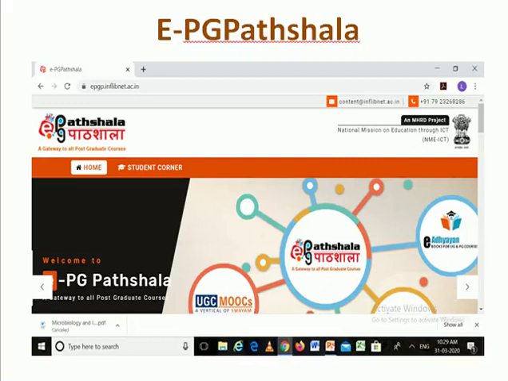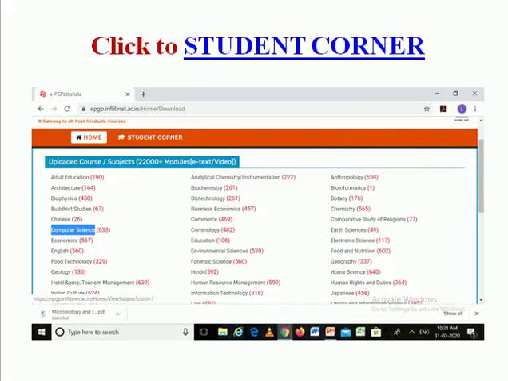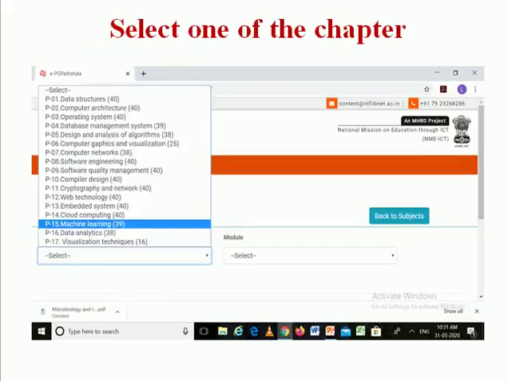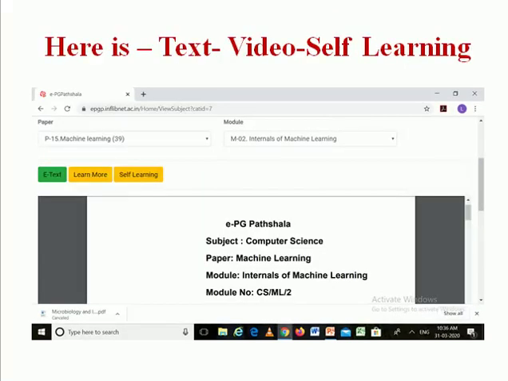Then click on Students Corner. Then you will see various courses and subjects. For example, I have selected computer science. Then I select one chapter on machine learning. Then I can see the text material, videos and self-learning material on this topic.